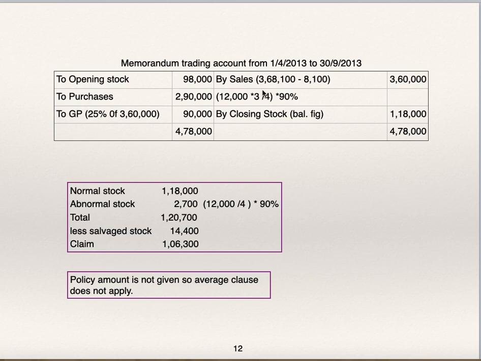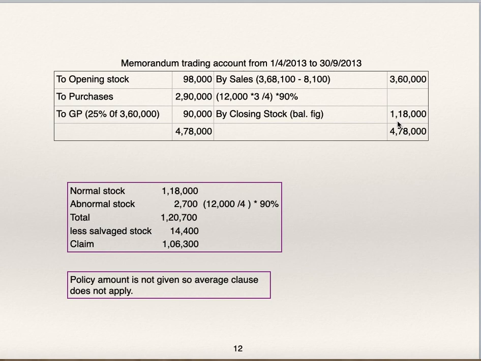How is it to be calculated? 12,000 is the cost of abnormal item. 3/4 they have sold. 3/4 of 12,000 at 90%, which is 8,100. So sales are 3,60,000. Gross profit is 25% of sales, just now we have worked out. So 25% of 3,60,000, gross profit is 90,000. By closing stock 1,18,000. This is balancing figure.